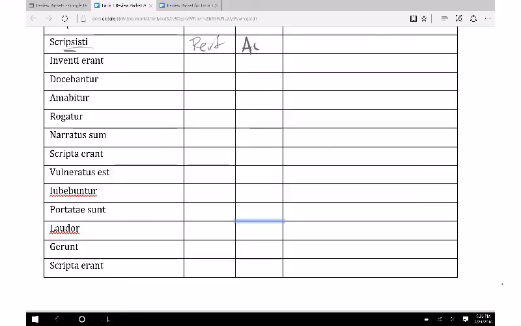So we know that that's on the active side. And so isti, that second person, so you wrote. That's what we should have had. Next, inventi erant, immediately you notice it's two words, so you know it's passive. And the era tells us pluperfect. So here, they had been found.